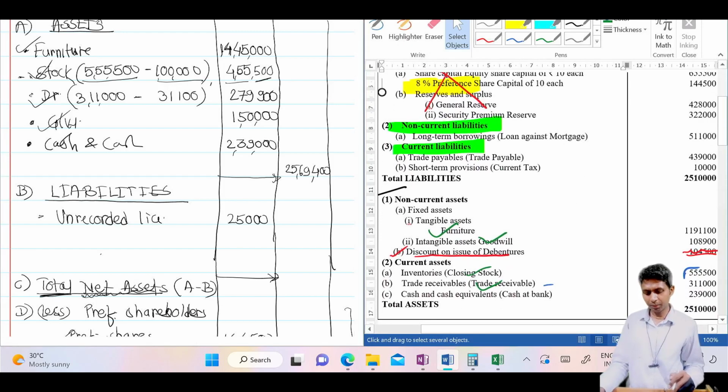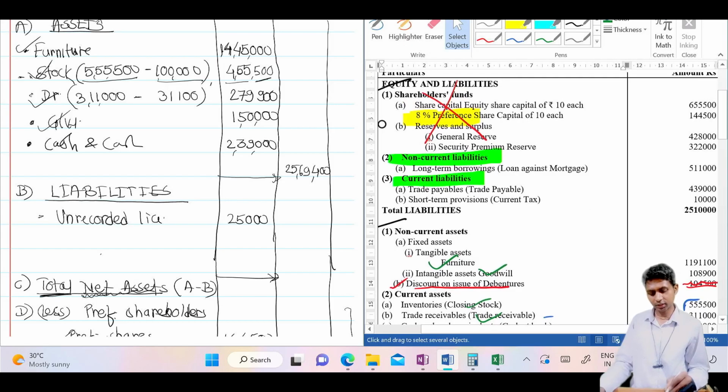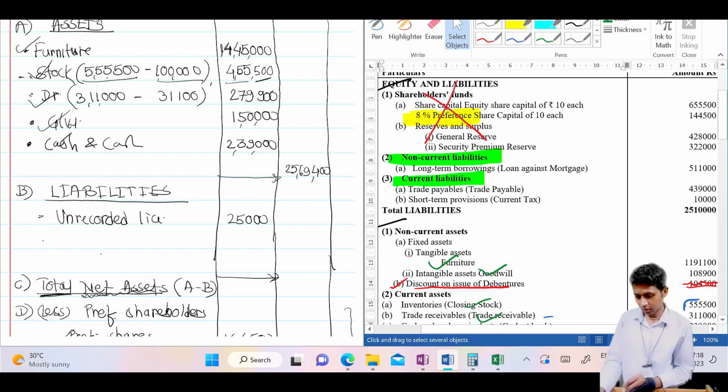Now as like B part. Now in a B, whatever we have already written unrecorded. Now consider one by one these liabilities. A group, you shouldn't consider that, you know. Let me start from second group. Loans against mortgage. Therefore, right, have we written that loan against mortgage here in liabilities? No. Therefore, right. If already written, no need to write it. You can write loans against the mortgage 5,11,000, and then after that trade payable. We haven't written, therefore write trade payable 4,39,000,